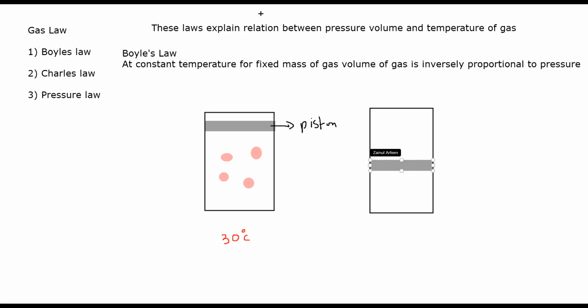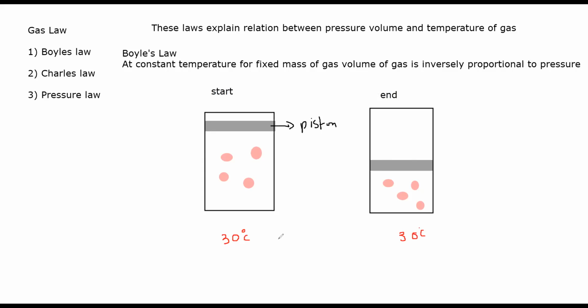As we change the position, the number of particles is the same because we mentioned a fixed mass and a constant temperature. We are not changing the temperature. This is the same piston, but this is the starting position at the beginning, and when we push the piston, this is the new position at the end.